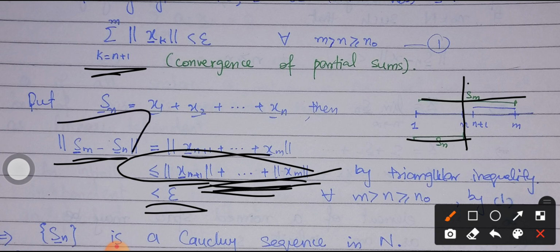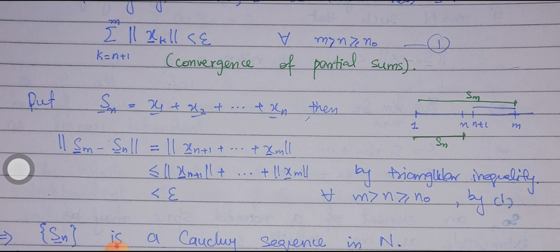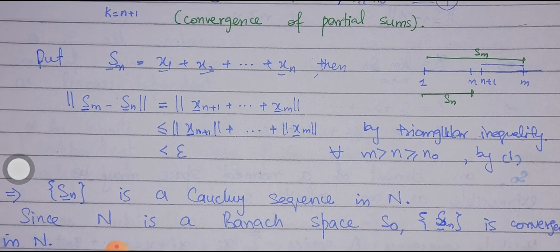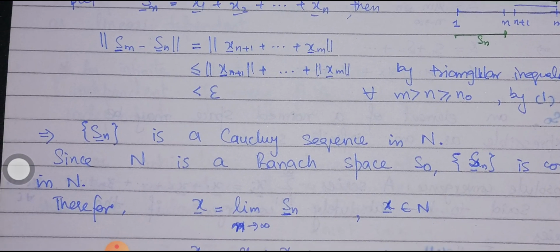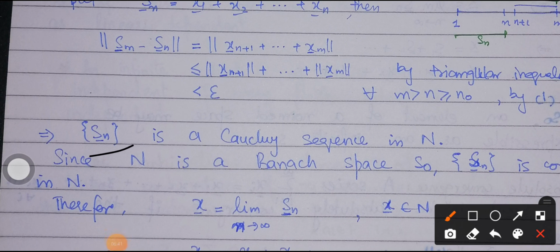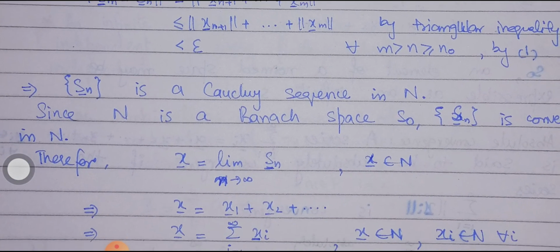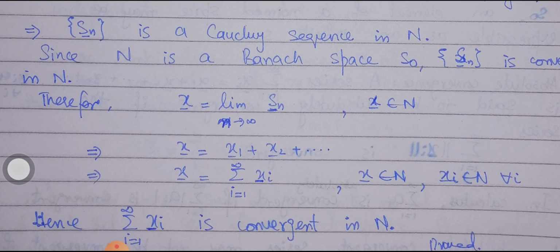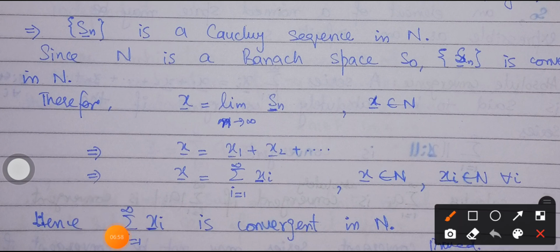So this result is representing that Sn, the sequence of partial sums, is a Cauchy sequence in N. Now we have taken N to be the Banach space, so every Cauchy sequence in N is also convergent in N. So it means that the sequence of partial sums Sn is a convergent sequence in N, and if this one is convergent, then we can write x is equal to limit n approaches to infinity Sn, where x belongs to N. Being the partial sums, we can expand it as x1 plus x2 plus x3 plus up to so on, and hence it becomes summation i varying from 1 to infinity xi.